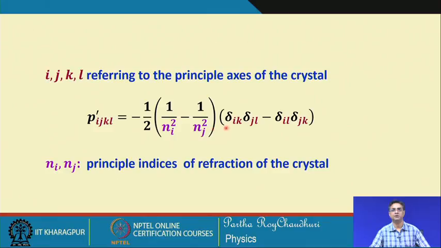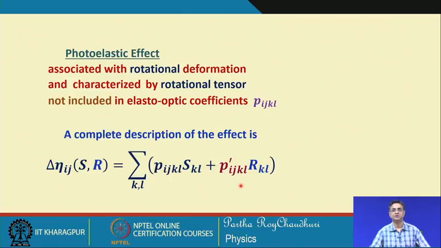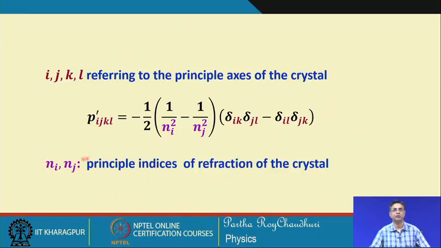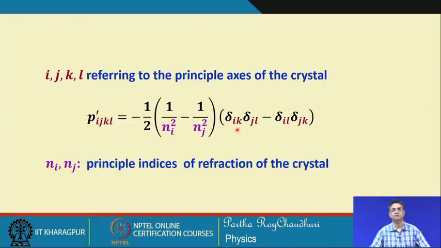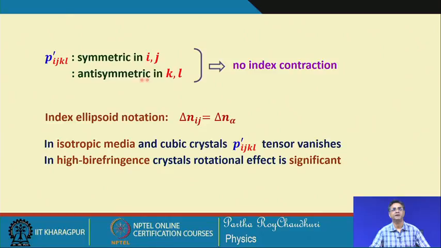So, this is the form we can represent this, and n_i and n_j are the principal indices of refraction of the crystal. So, this is how the tensor due to rotation will take the form, and it is symmetric in ij but antisymmetric in kl. You can see from this equation, it is symmetric in ij but not symmetric in kl.